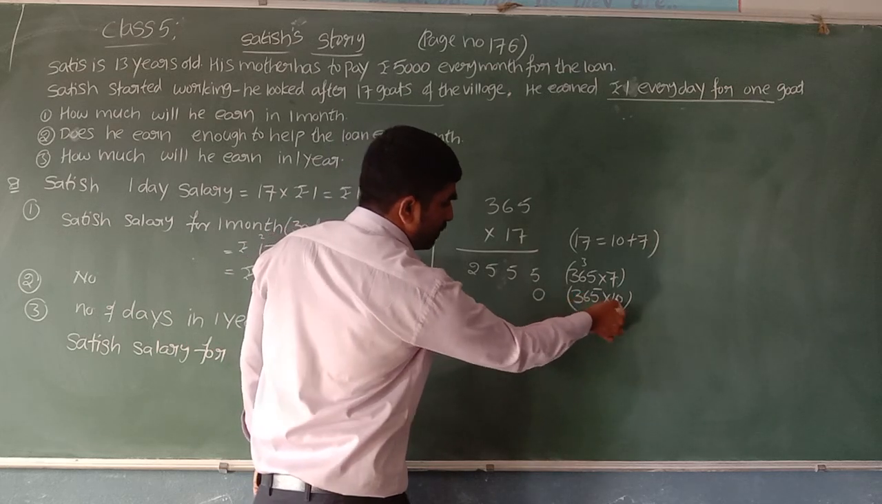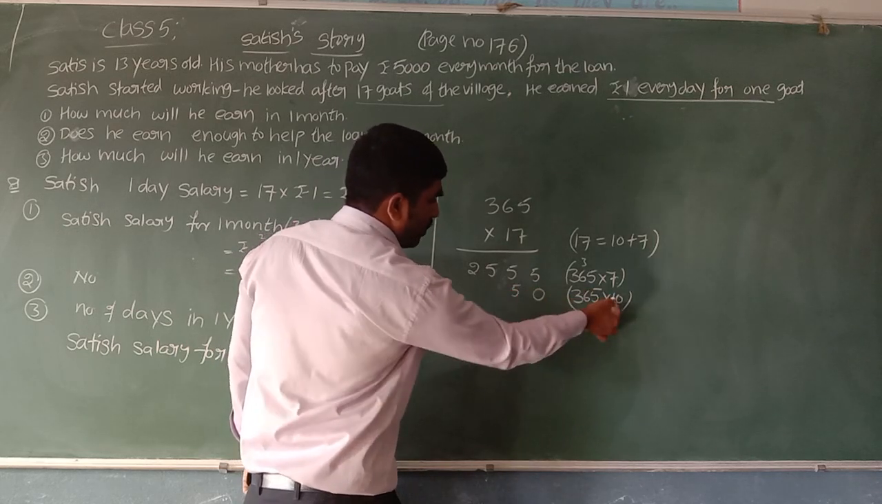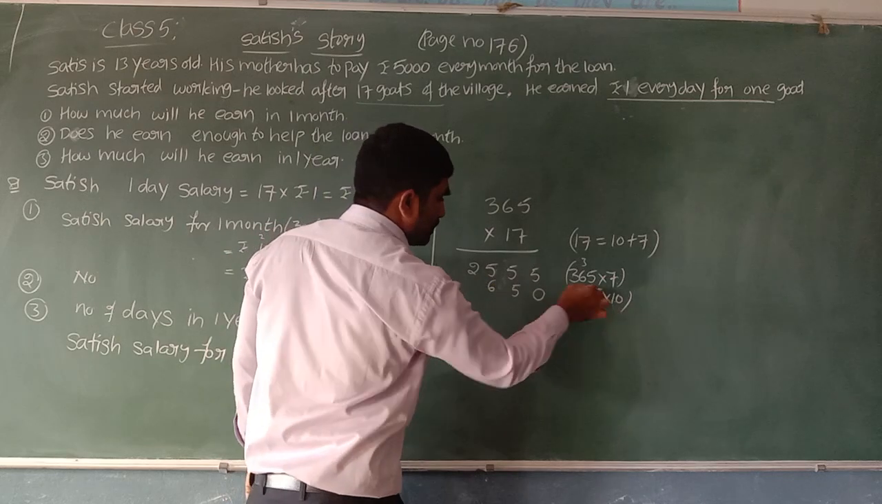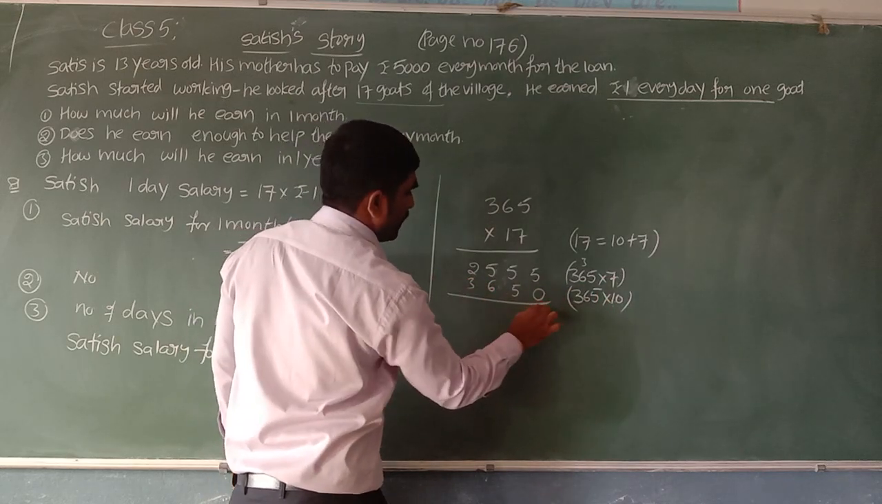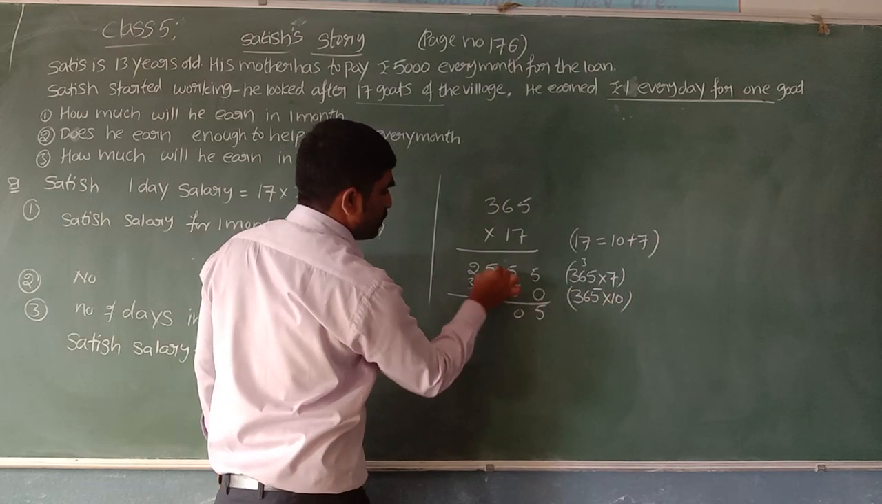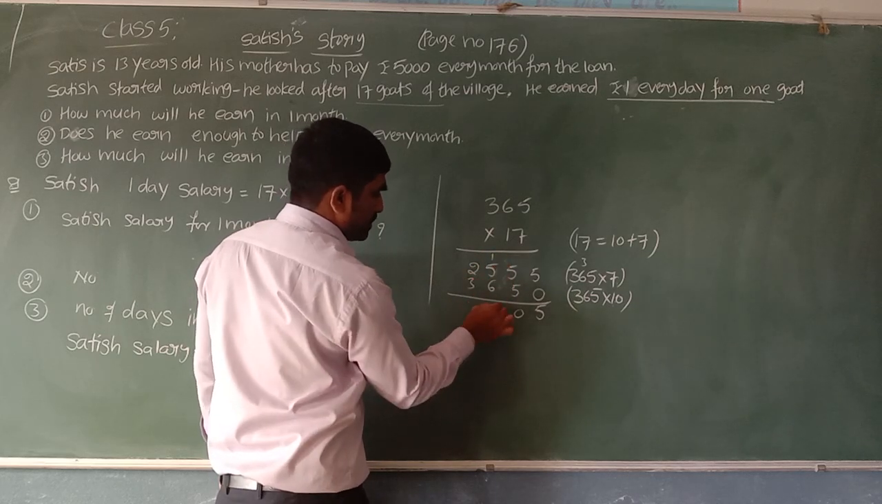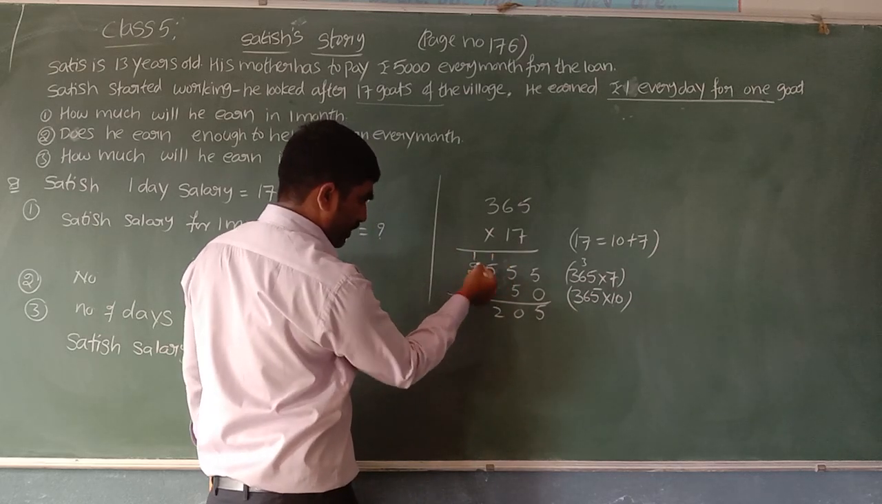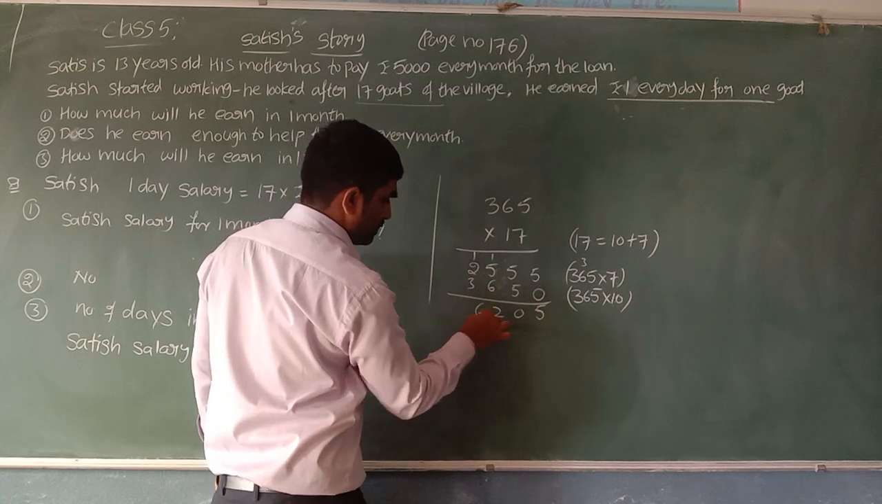Now 365 multiply with 1. 1 5 is 5. 1 6 is 6. 1 3 is 3. 5. 5 plus 5 is 10, 0 and 1 carry. 6 plus 6 is 12, 2 and 1 carry. 1 plus 2 is 3. 3 plus 3 is 6.